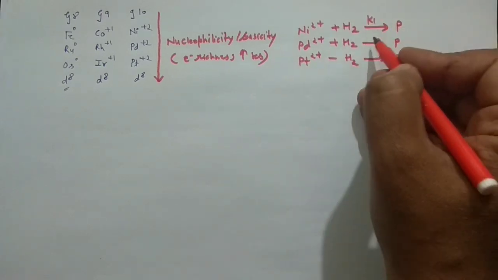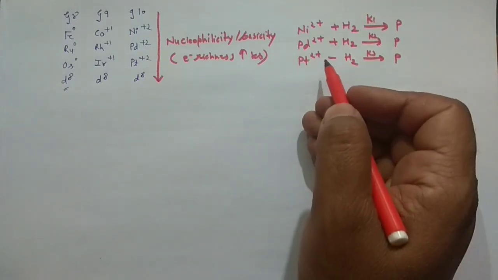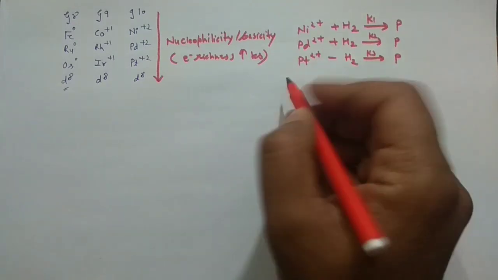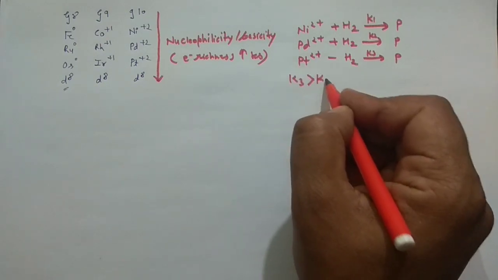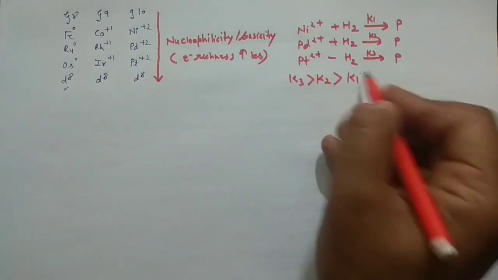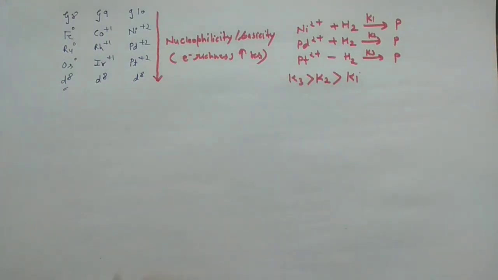Say the rates are K1, K2, K3. For which complex would the rate be very high? Of course, for K3 it would be very high, followed by K2 and then K1, because when you move down the group, the electron richness increases. This is very important.